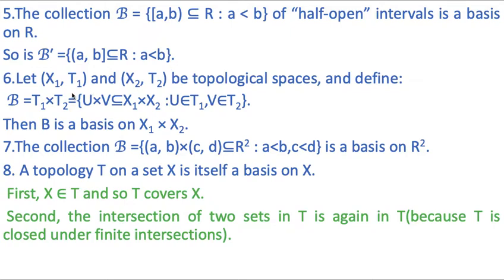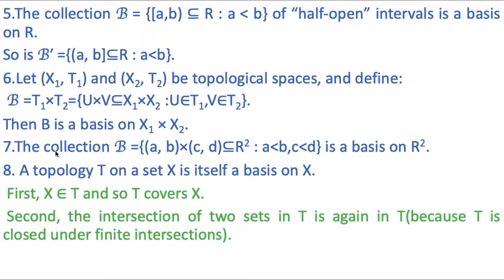One more example. Suppose (X1, T1) and (X2, T2) are two topological spaces, and if we define B equal to the Cartesian product of T1 and T2, like U cross V, which is a subset of X1 cross X2, where U belongs to T1 and V belongs to T2, then this collection of sets B is a basis on X1 cross X2.